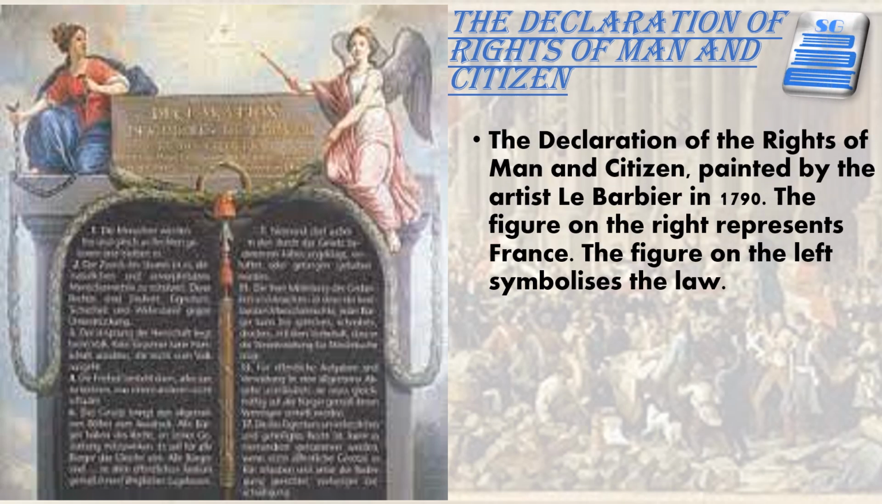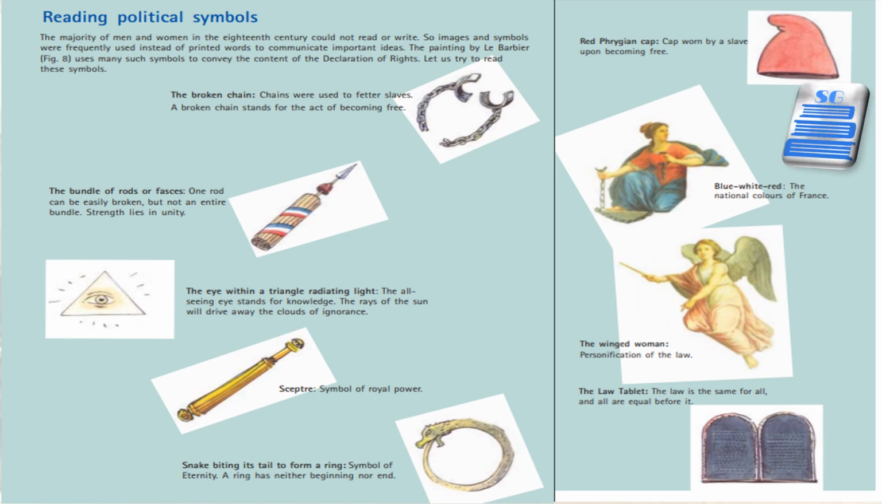The Declaration of the Rights of Man and Citizen, as I said, was painted by the artist Le Barbier in 1789. The figure on the right represents France. The figure on the left symbolizes the law. Here we are going to discuss how the Constitution began with the Declaration of the Rights of Man and Citizen. Rights such as the right to life, freedom of speech, freedom of opinion, and equality before law were given to each human being by birth and could not be taken away. It was the duty of the state to protect each citizen's natural rights.